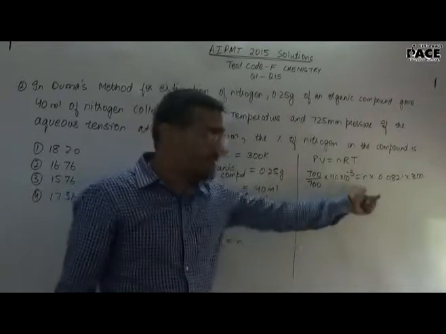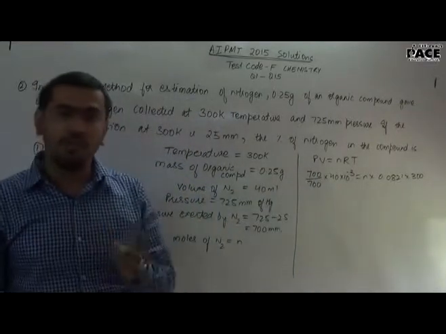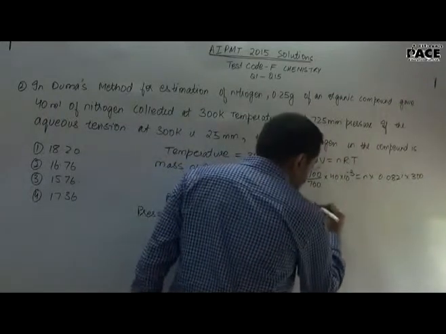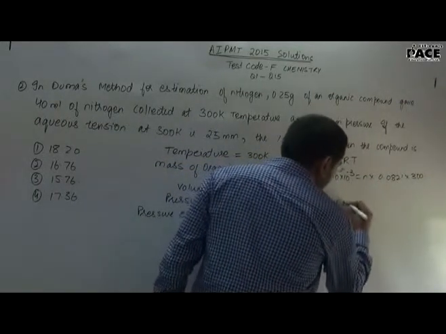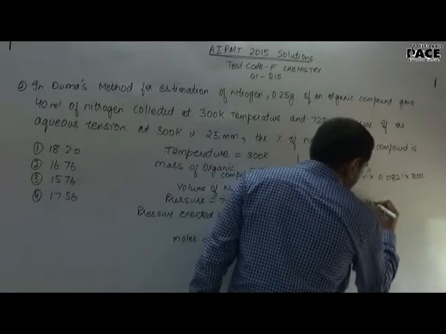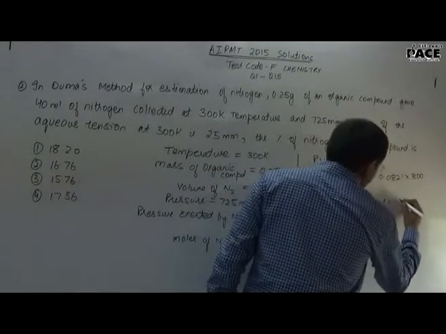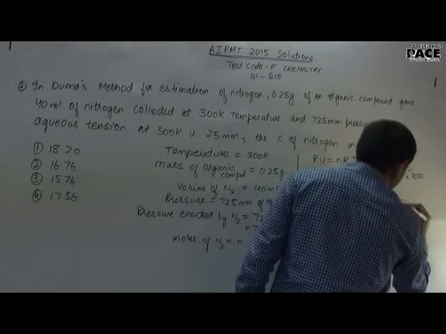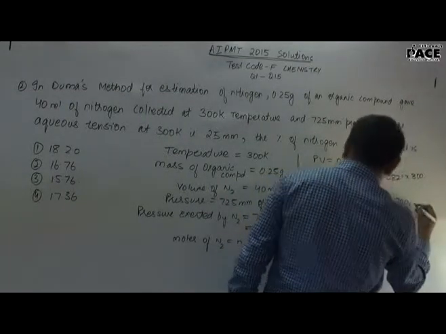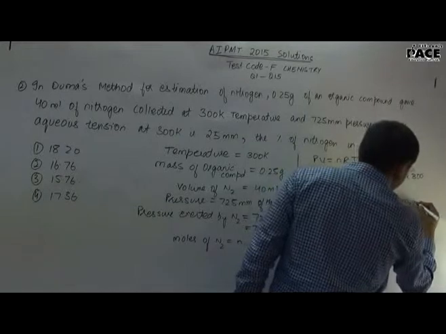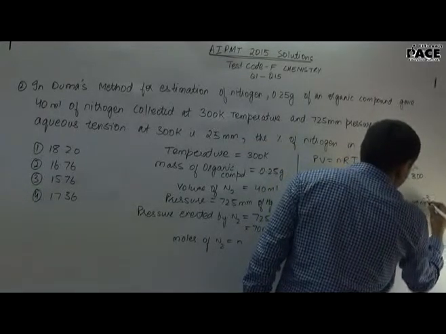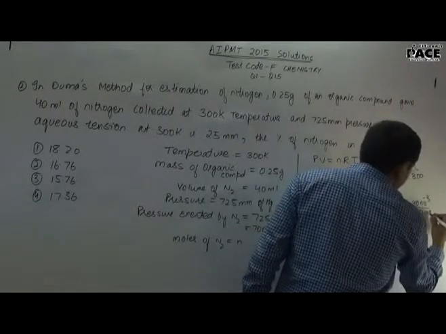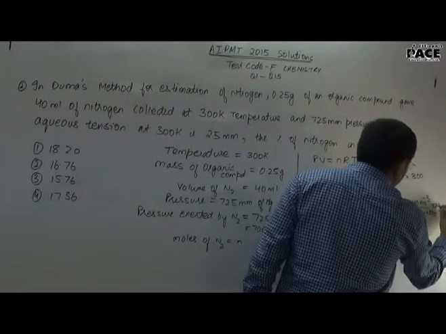Now, after getting the moles of nitrogen, to get the weight of the nitrogen, I will multiply it by molecular weight. So, mass of nitrogen collected would be 700 upon 760 into 40 into 10 raised to the minus 3 upon 0.0821 into 300 multiplied by 28.